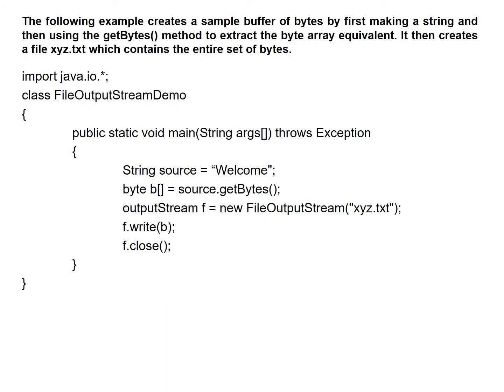This program creates a sample buffer of bytes by first making a string and then using the getBytes method to extract the byte array equivalent. It then creates a file xyz.txt which contains the entire set of bytes.